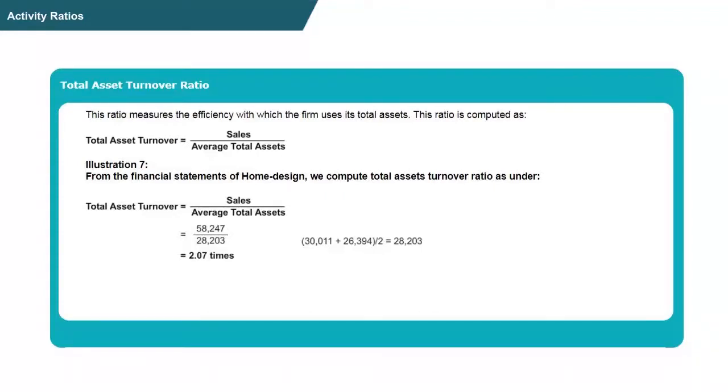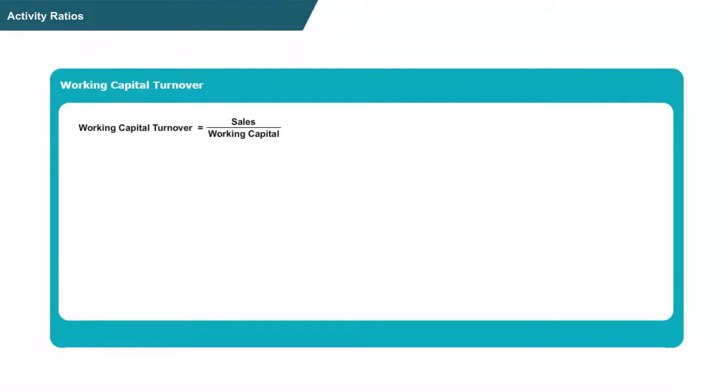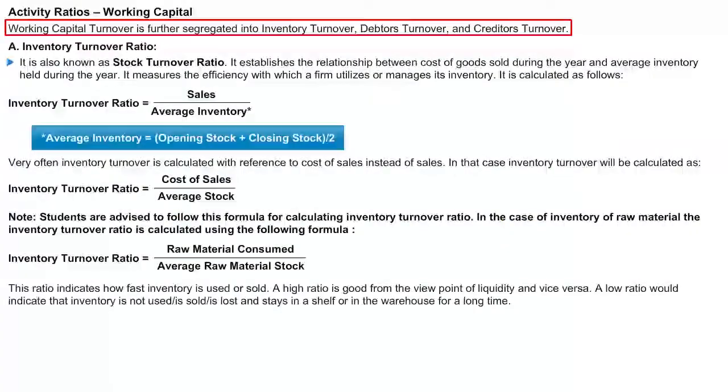Total asset turnover is equal to sales divided by average total assets. When I say average total assets, here we have to consider the average of assets. Therefore, in numerator we will have 58,247 divided by 28,203. Therefore, the ratio thereby amounts to 2.07 times. The next ratio is working capital turnover. The formula of working capital turnover is sales divided by working capital. Working capital turnover is further segregated into inventory turnover, debtors turnover and creditors turnover.